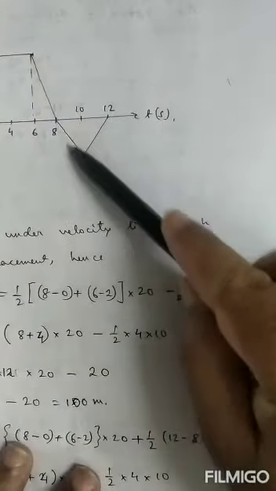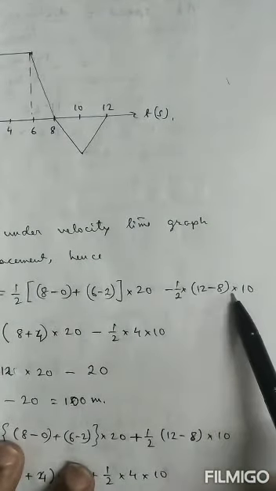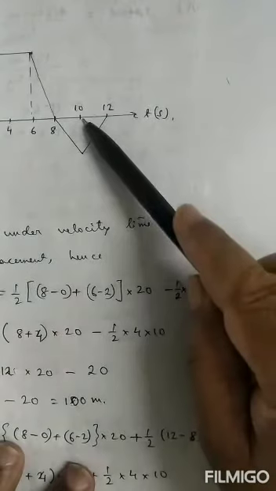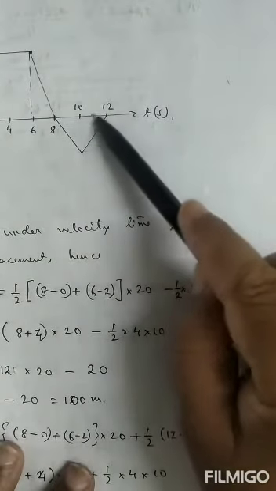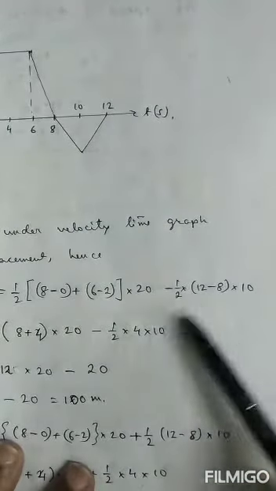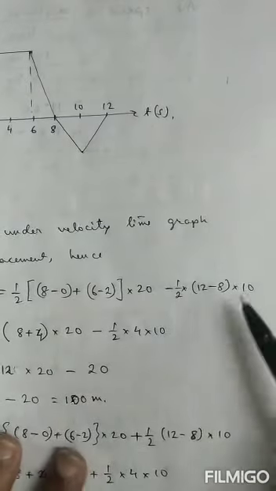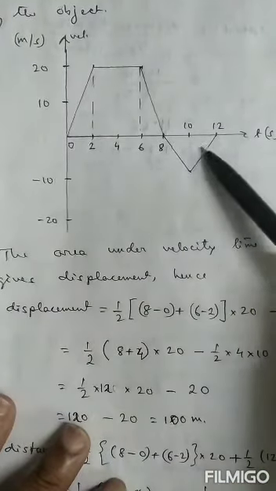Next, what is this? It is a triangle. What is the area of triangle? Half into base into height. What is height? Height is 10. And what is the base? 12 minus 8, which is 4. You just see, this point is minus 10. From here to here, height is 10.